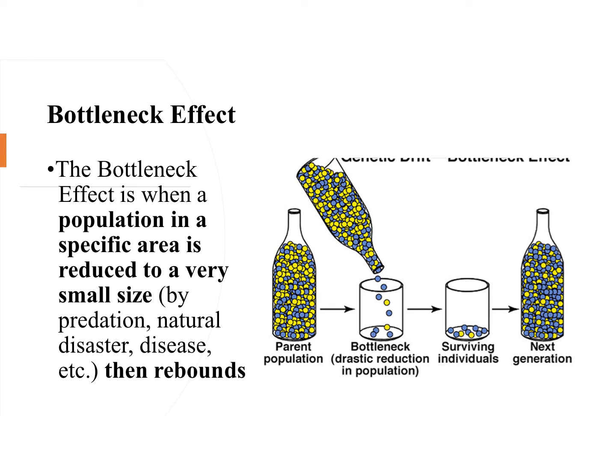So down here we have a picture showing bottleneck. Again, the circles are just showing variation. So we have the yellow circles, we have the blue circles. Okay? So some sort of event is going to happen where that population gets drastically reduced. So here you can see we have just a couple blue, a couple yellow.